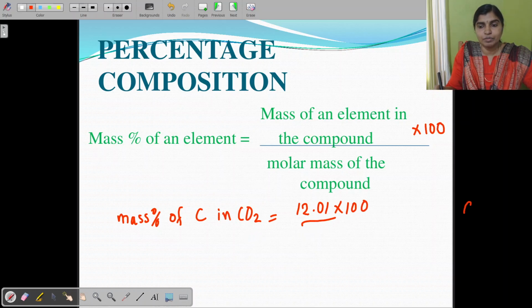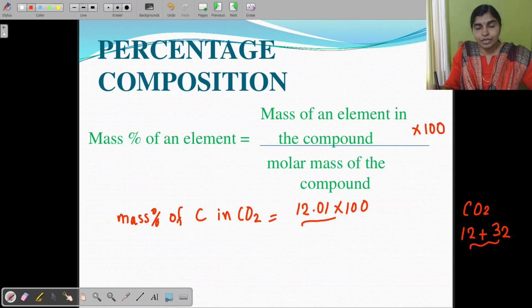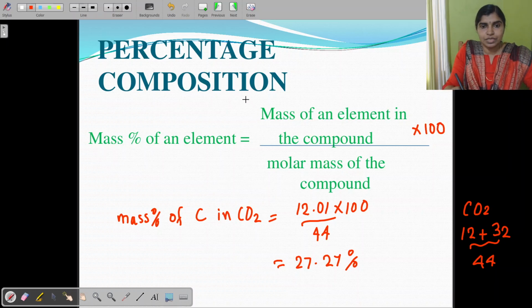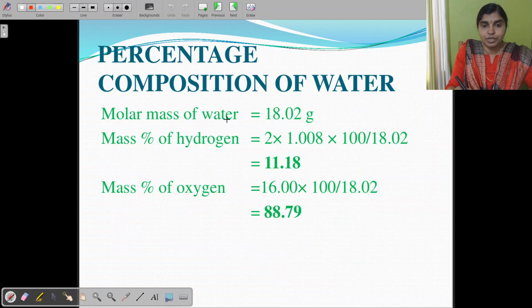How will you find out the molecular mass of CO2? The molecular mass of CO2 can be obtained from the masses of carbon and oxygen, that is 12 plus the mass of oxygen, that is 32. Then the total mass is equivalent to 44 grams. So you can place the 44 here and you will obtain the percentage, that is equivalent to 27.27 percent. So this is the method to find out the percentage of an element in a particular compound. Here we can also find out the percentage of oxygen and hydrogen in water.